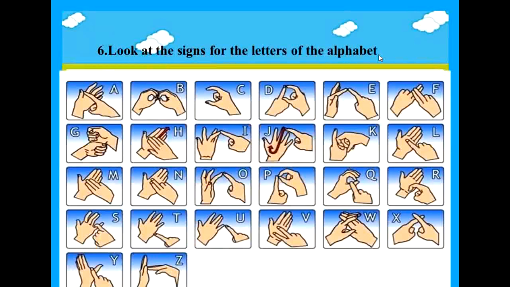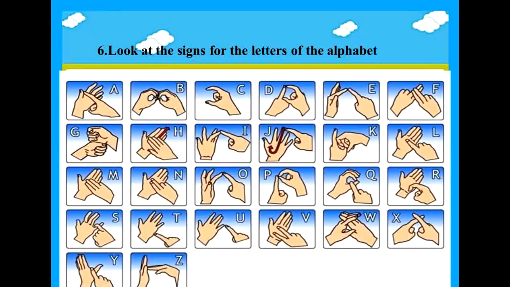Now, the sixth point given here is, look at the signs for the letters of the alphabet. Children, in page number 85 and 86 of your English textbook, the deaf-blind finger alphabet is given. You can go through this alphabet and learn the signs, okay?